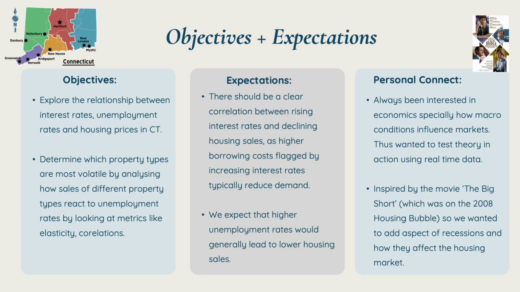Coming to objectives, we wanted to explore the relationship between interest rates, unemployment rates, and housing prices in Connecticut, and then determine which property types are most volatile by using metrics like elasticity and correlations. Some of our expectations: we hypothesized a clear negative correlation between interest rates and housing sale amount, and the same for unemployment rates as well.